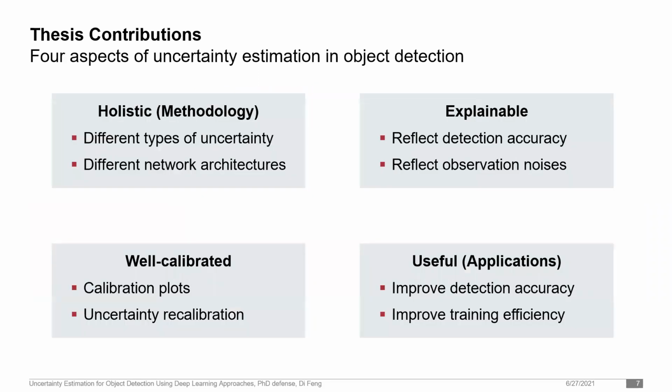In the following, I would like to present my thesis contributions in 4 aspects. First, I will introduce the methodology to capture holistic uncertainty. That is, to model different types of uncertainty and in different network architectures. Then, I study the explainability of the modeled uncertainty and show that they reflect detection accuracy and observation noises. This is very important because we need to make sure that the modeled uncertainty encode information what they're designed for.